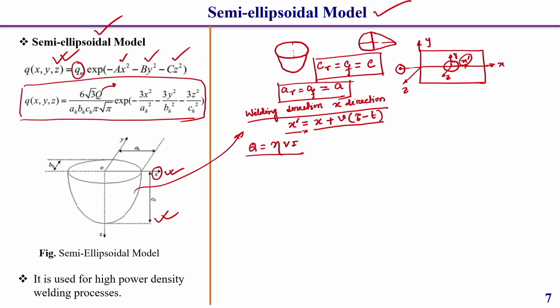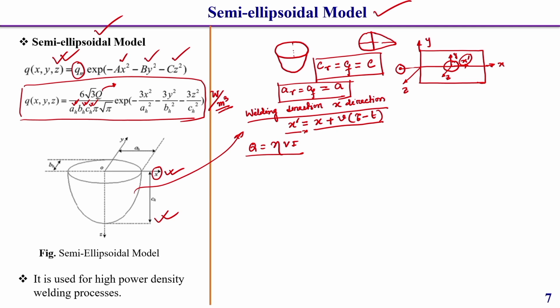Based on these things, once we derive these, and this is the semi axis dimension of this ellipsoid along x, y and z: along the x direction is A, along the y direction is B, and along the z direction is C. This way you can easily find out the volumetric heat source model for semi ellipsoidal types of model.